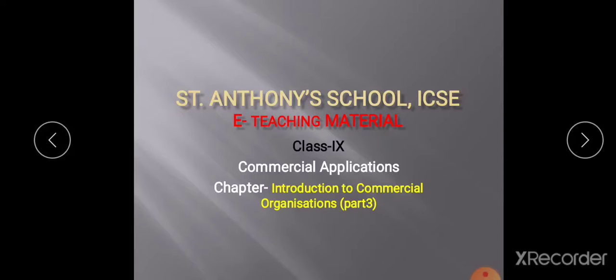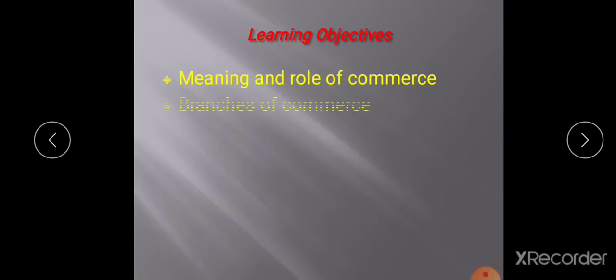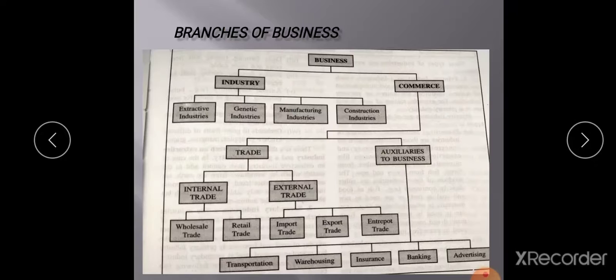Today, we will learn about commerce, meaning and role of commerce and branches of commerce. Let's start. So this is the chart which is given in page number 5 of your textbook. So here business is divided into two, that is industry and commerce. The division of industries we have learned in the last class. Today we will learn about commerce.